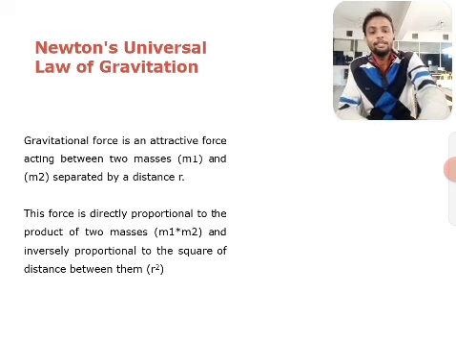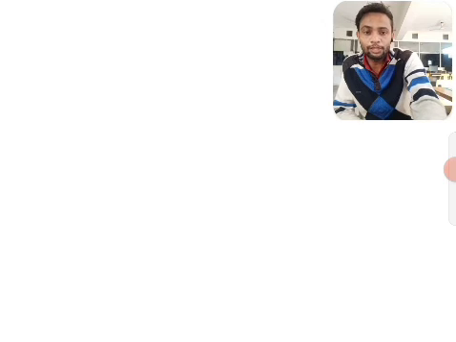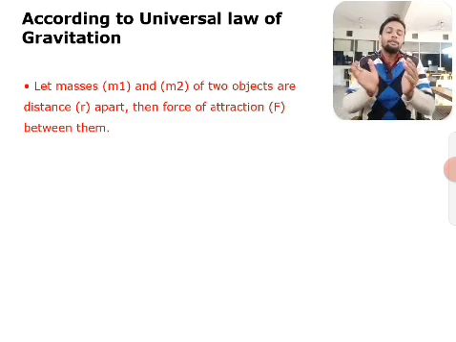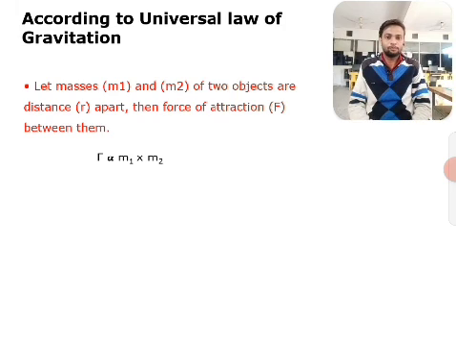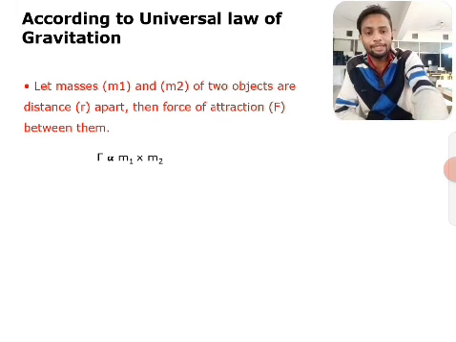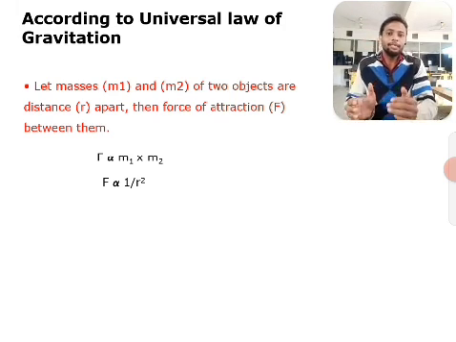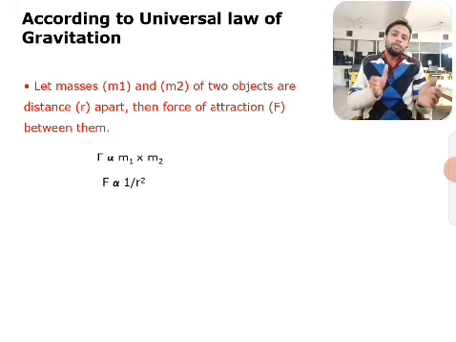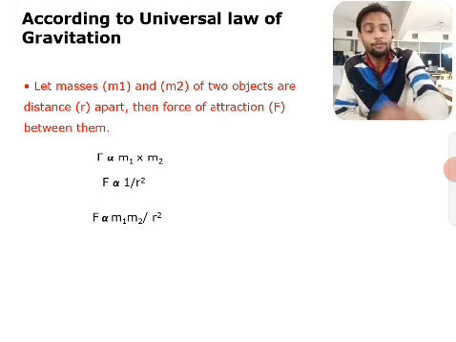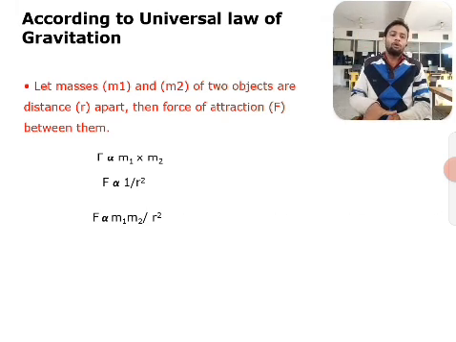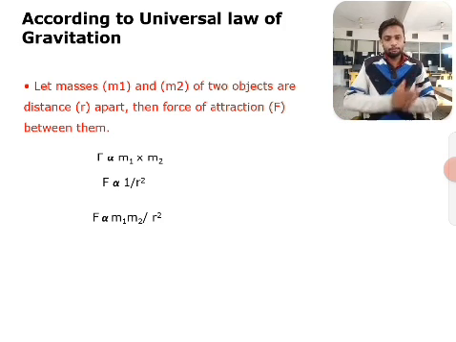According to this law we get the relation: F is directly proportional to the two masses m1 and m2, and the second part of the statement says that the force is inversely proportional to the square of the distance between them. Merging these two parts, we get the final relation: F is proportional to m1 m2 upon r square.